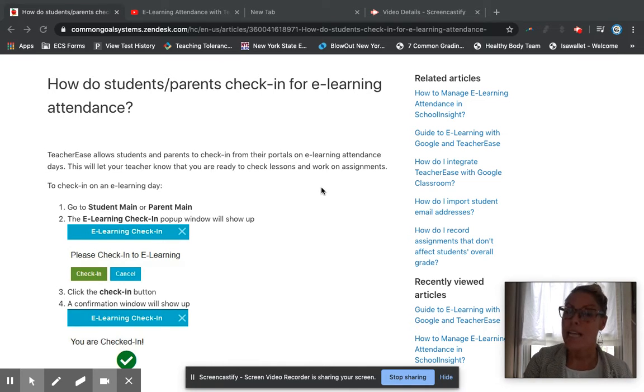Not only is it easier for scholars, but it's also easier for parents in the event that they want to take attendance for their child, just in case the kid's work schedule is different, or in case you have multiple children, or in case you were talking to them as they just finished their work, and they say, oh my gosh, I forgot to do attendance. You can very quickly as a parent go on, label them as here, and then move on.